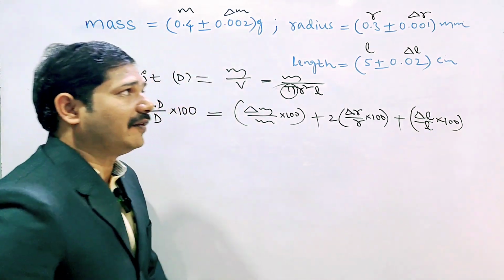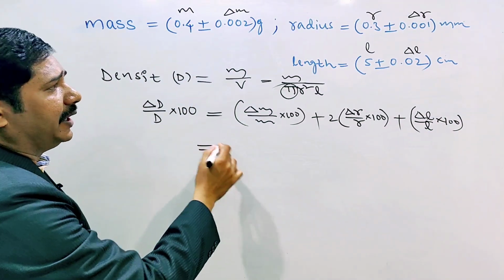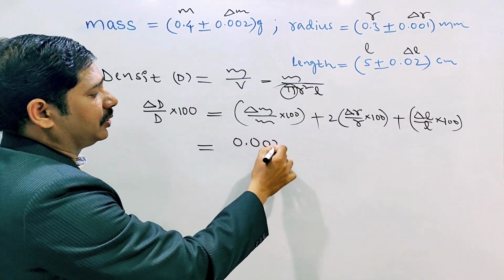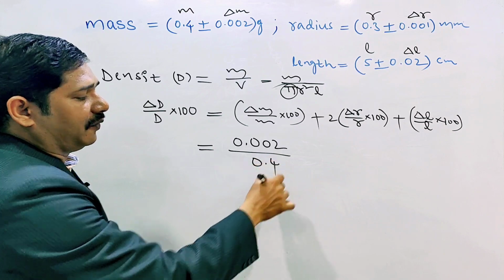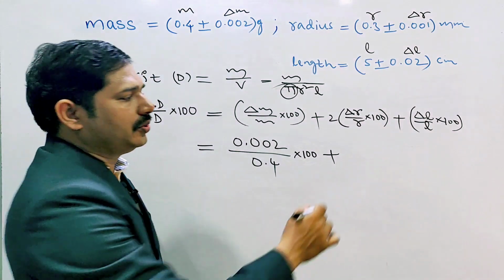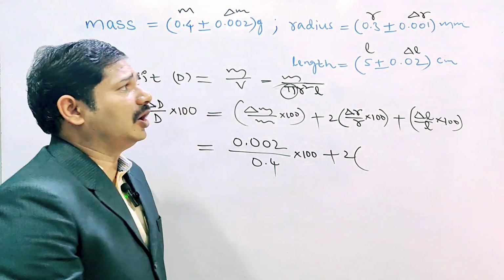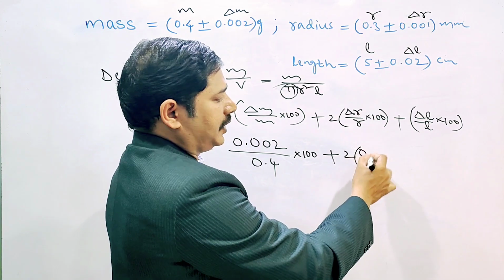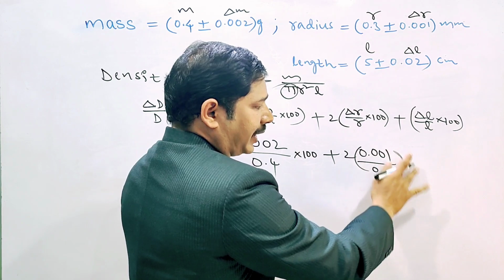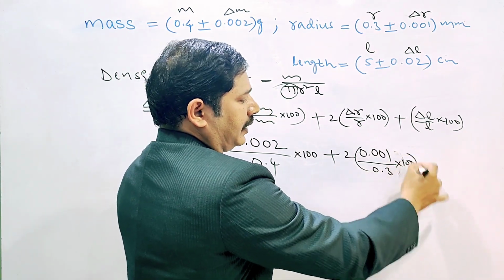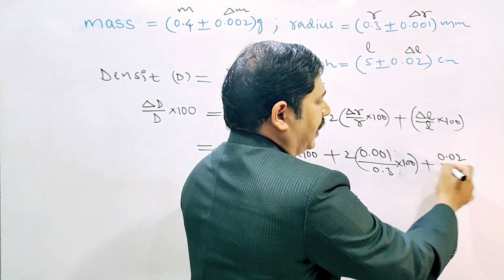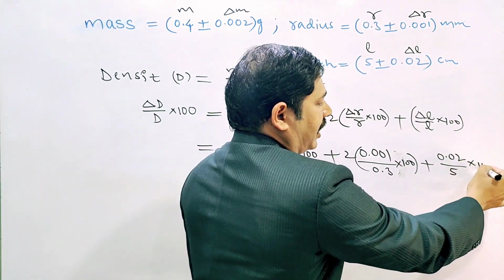Substitute the values, all clearly given: 0.002 by 0.4 into 100, plus 2 into 0.001 divided by 0.3 into 100, plus 0.02 by 5 into 100.